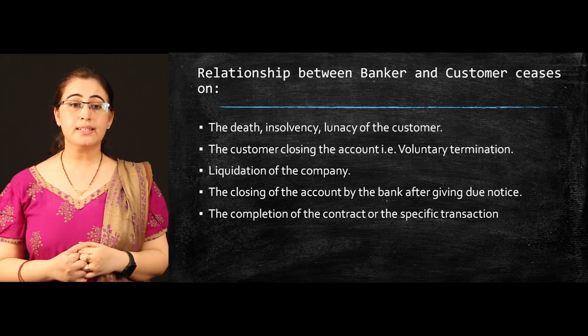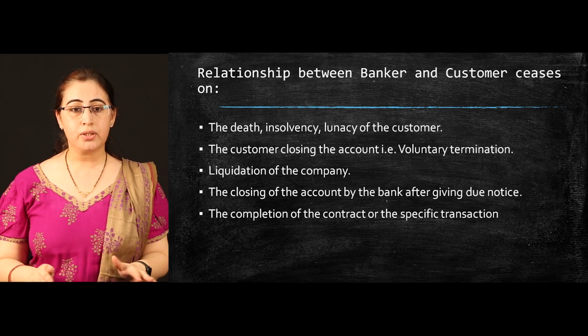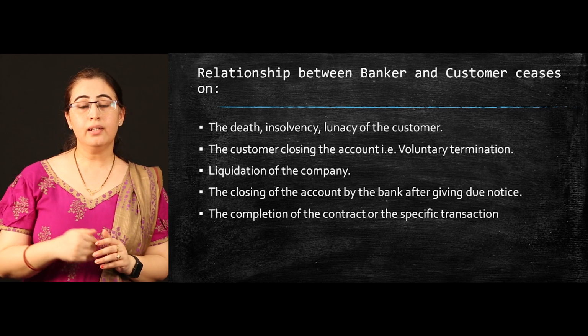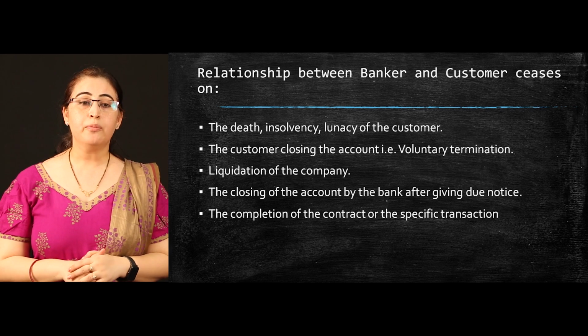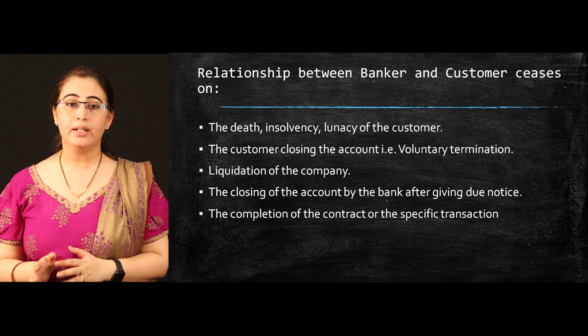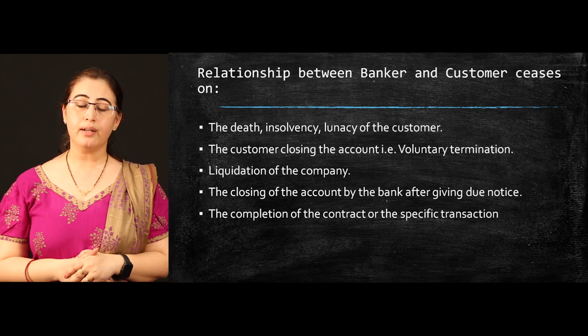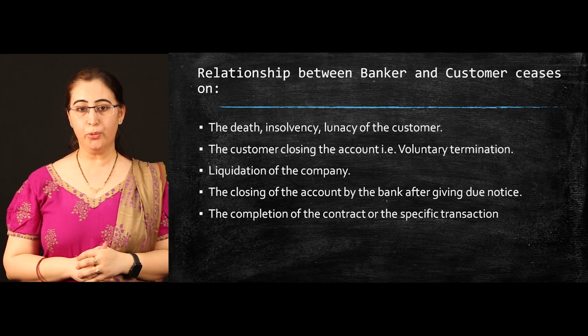In those circumstances, if your contract is completed, then your transaction is completed, and the relationship can cease. It means either in case of death or the completion of a particular task, the relationship between banker and customer is completed. In this way, we completed our module 2 here.